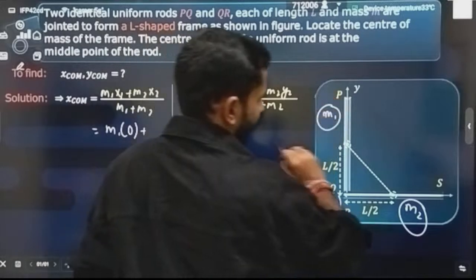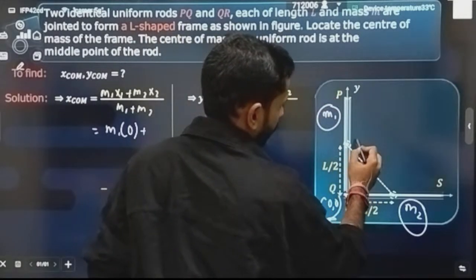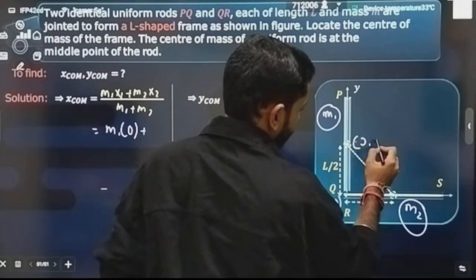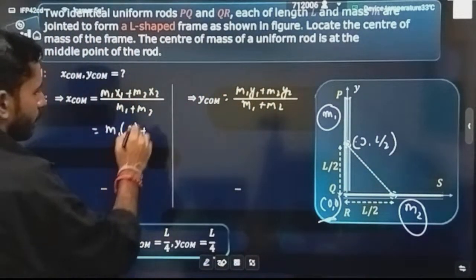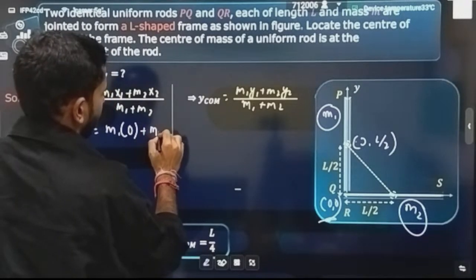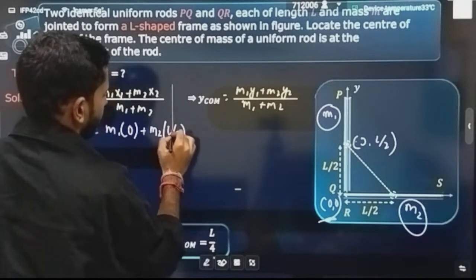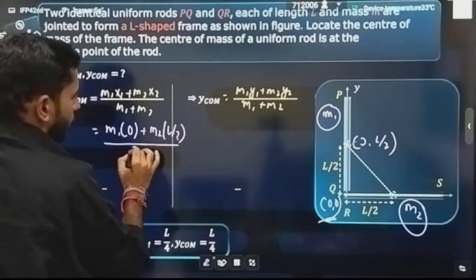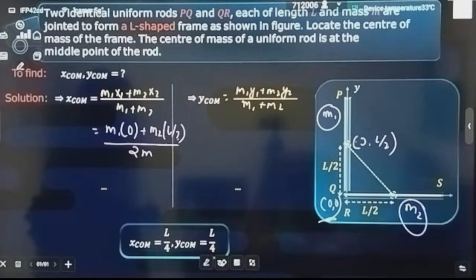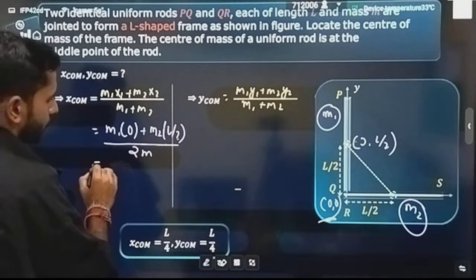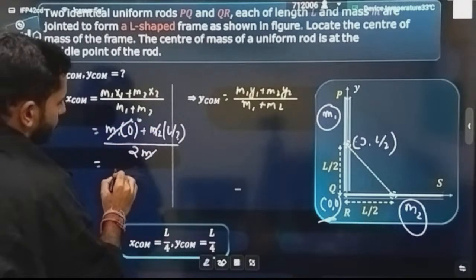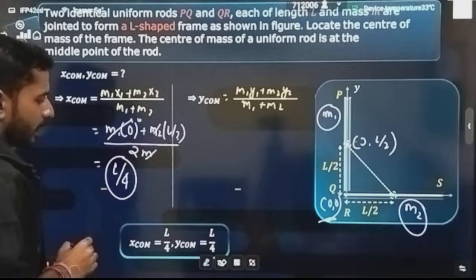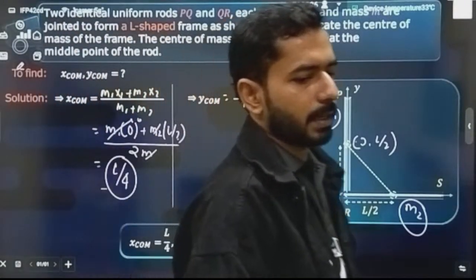Correct? Now for the other body, this is the position of the center of mass, and I can say the position of this point is simply 0, L by 2. So I will be writing here m2 into L by 2, divided by the total mass. The total mass is simply 2m, because the bodies are identical. So what will be your x position of center of mass? The m cancels out, and simply you will have the result L by 4.